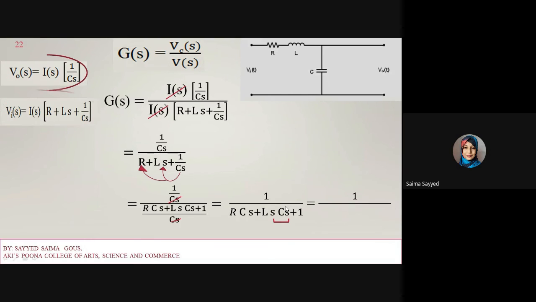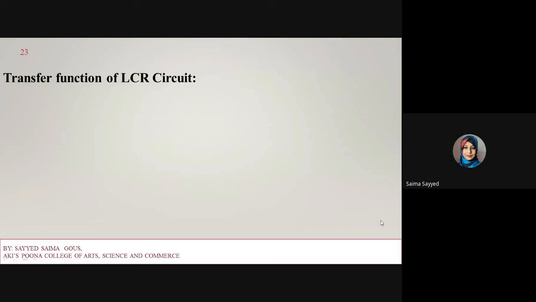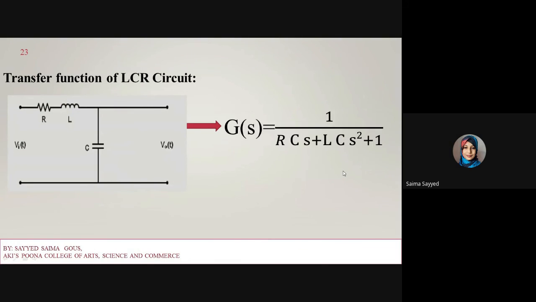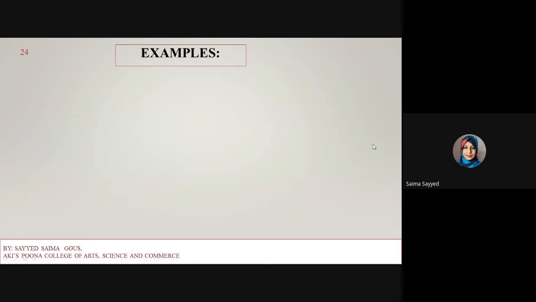Then again s and s, it will become 1 upon RCs plus LCs square plus 1. So the transfer function of the LCR circuit is G of s equals 1 upon LCs square plus RCs plus 1.